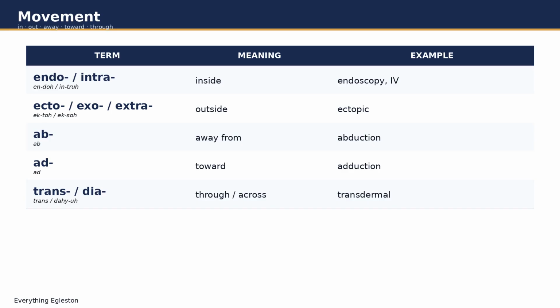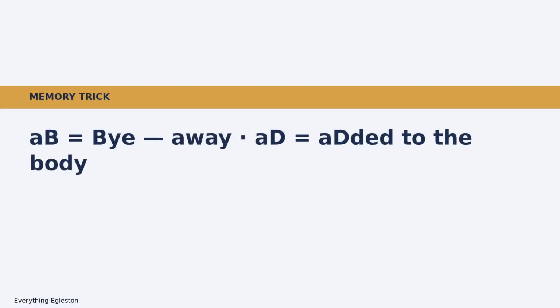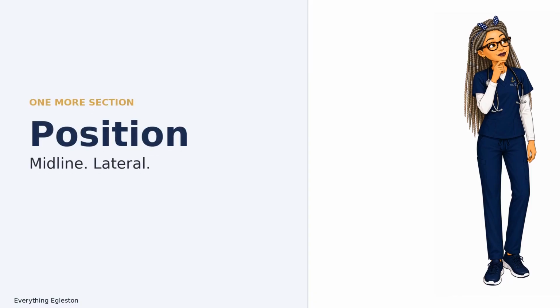Watch the arm move. Away from the body is abduction. Back toward the body is adduction. And here's a molecule crossing through the skin layers. That's transdermal in action. Memory trick. AB is by, moving away. AD is added to the body, moving toward.